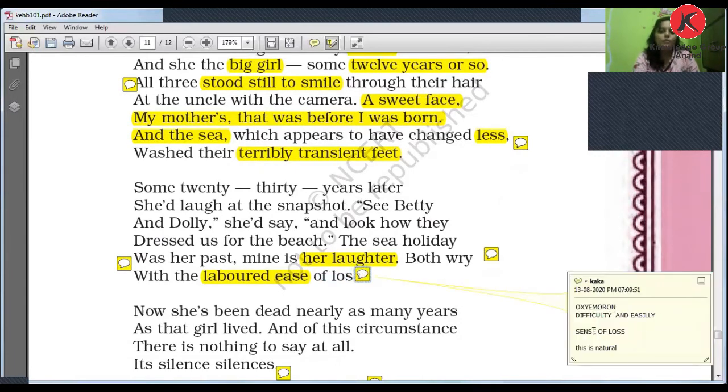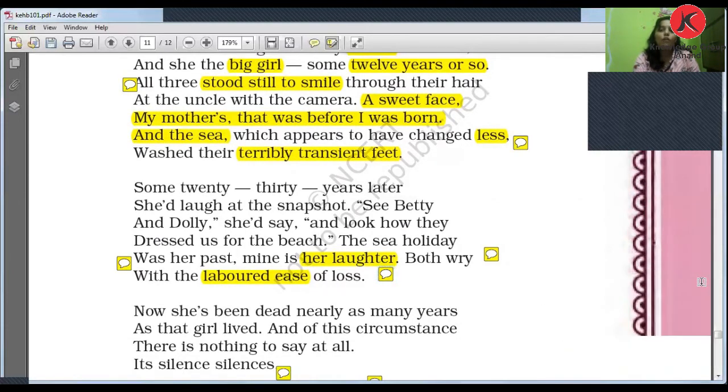Two opposite things: difficult and easy. Now what do you mean by labored? Labored means difficulty, and ease means something you get easily. So that labored ease is the sense of loss. The loss that she has suffered is difficult, yet it came easily, and we cannot control it, right? That is the sense of loss, and this is natural.